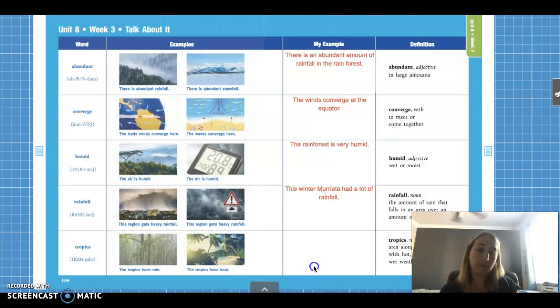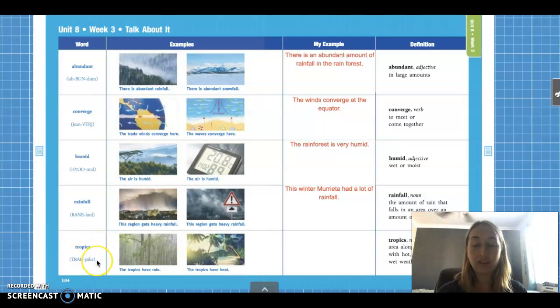Okay, so for your picture, maybe you can draw your house or Marietta with lots and lots of rain. So we had lots of rainy days, right, where we had to stay in Miss Harmon's class and watch movies instead of go out to the playground. And yeah, for whatever reason, our winter, we had typically more rainfall than we usually do. All right, guys, go ahead and pause the video and then come back when you are all done.